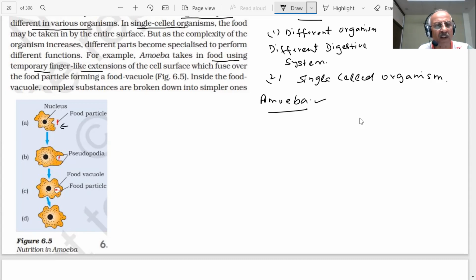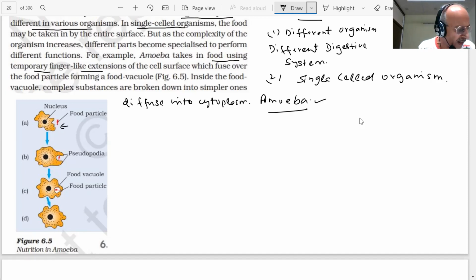And what will then happen, student? This is the example of this. Inside the vacuole, complex substances are broken down into simpler ones, which then diffuse into the cytoplasm. What will happen then? They will diffuse into the cytoplasm, student.